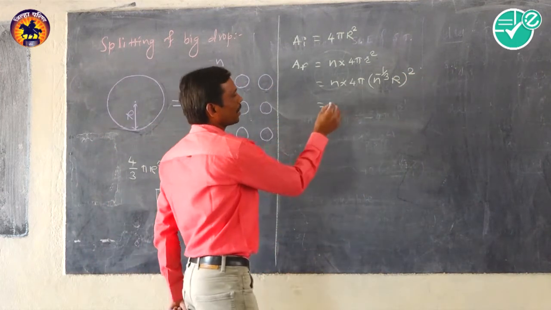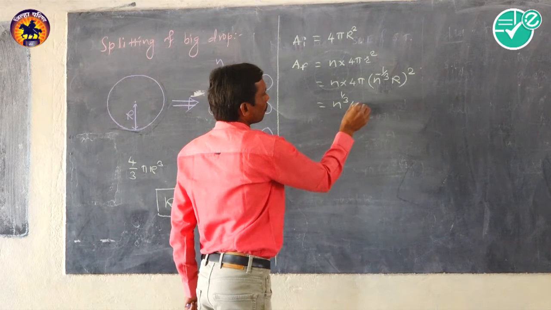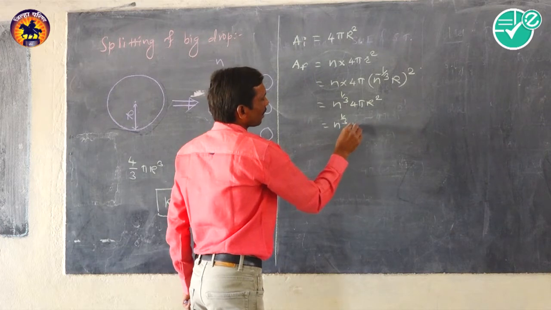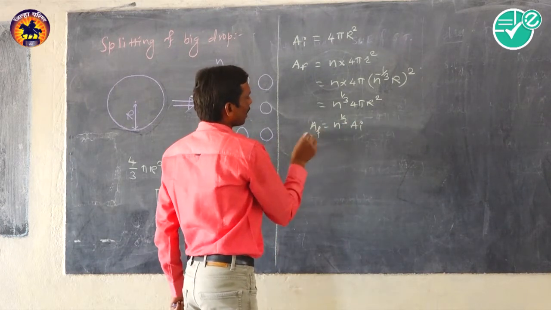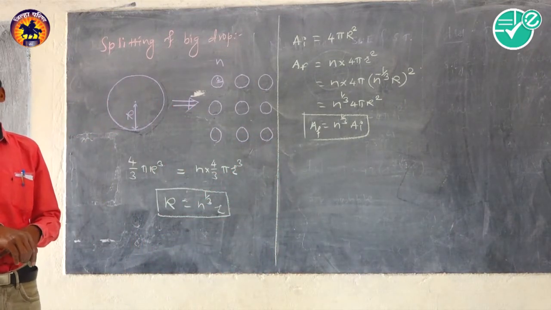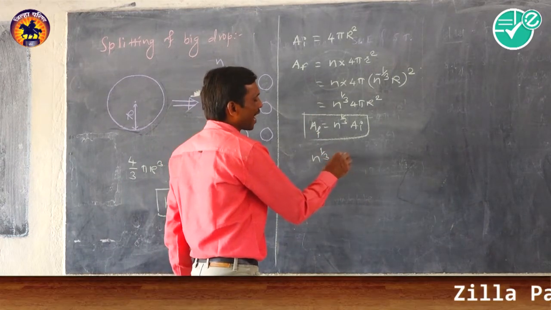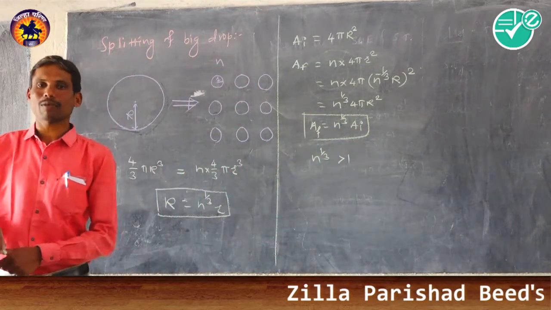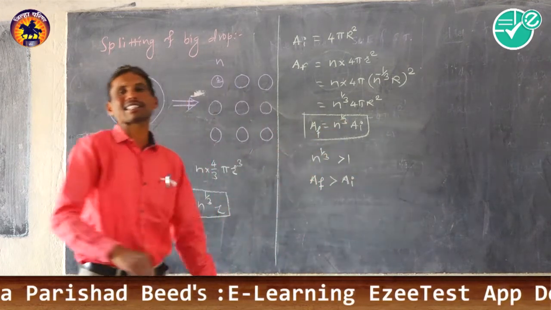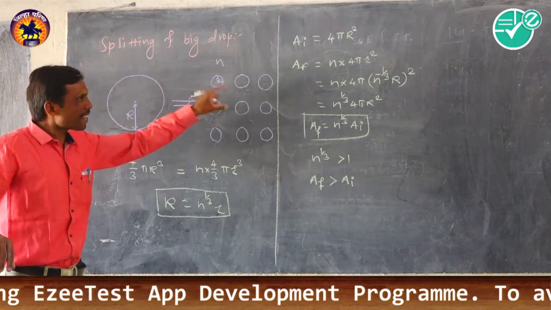By solving this, we get N raised to 1/3 into 4πR². It means the final surface area is N raised to 1/3 times the initial surface area, and this is the relation between the final and initial surface area. Here N raised to 1/3 is never less than 1, it is always greater than 1. It means the final surface area is greater than the initial surface area. So in this process the surface area increases.